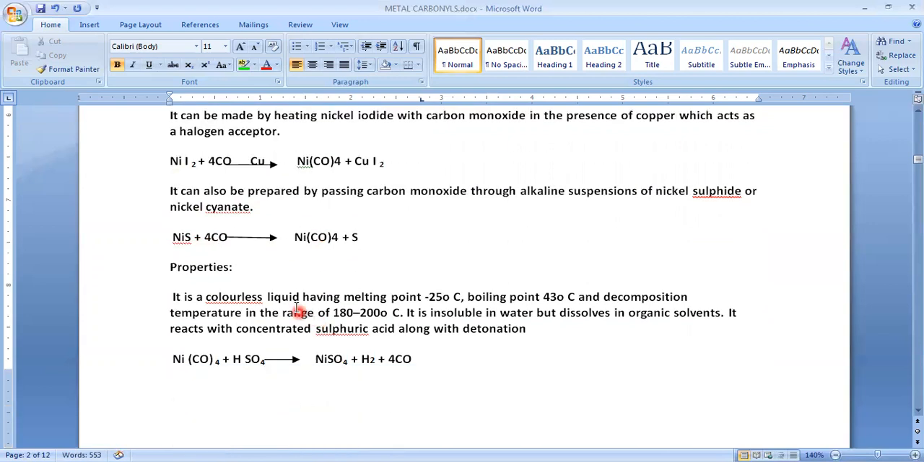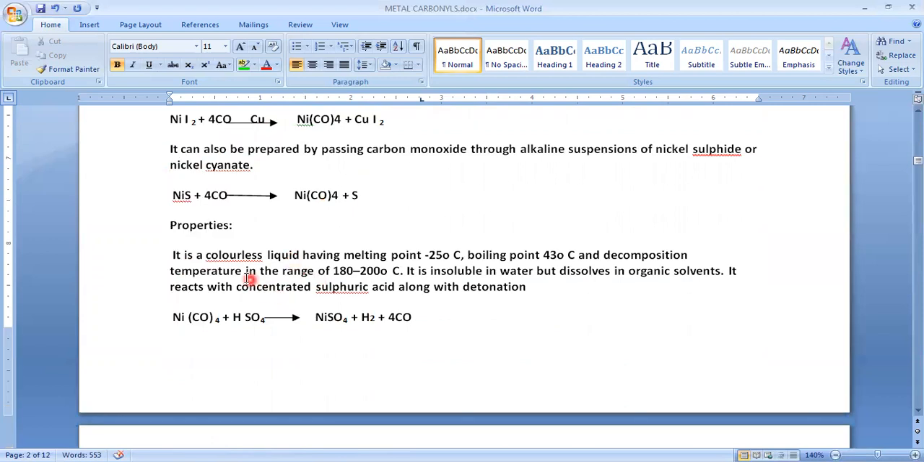As for the properties of tetracarbonyl nickel, generally it is a colorless liquid having a melting point of minus 25 degrees centigrade and a boiling point just above room temperature, around 43 degrees centigrade. It decomposes in the temperature range of 180 to 200 degrees centigrade. That means whenever we heat this nickel tetracarbonyl to 180 to 200, it is decomposed. Again we can observe decomposition whenever nickel tetracarbonyl is treated with sulfuric acid.